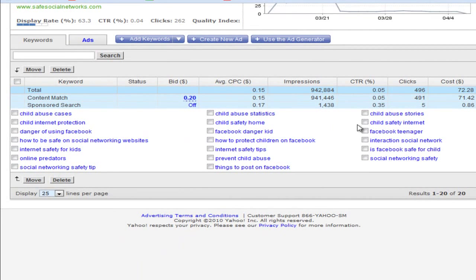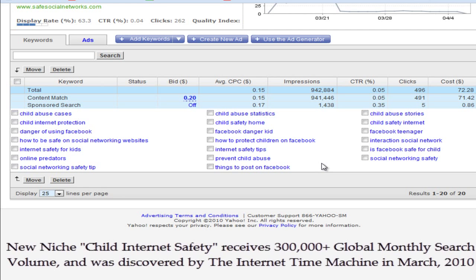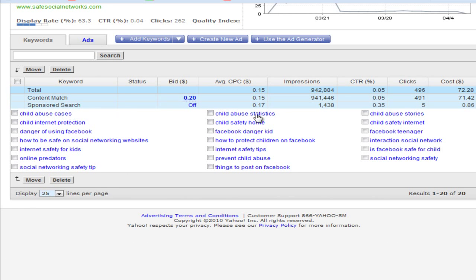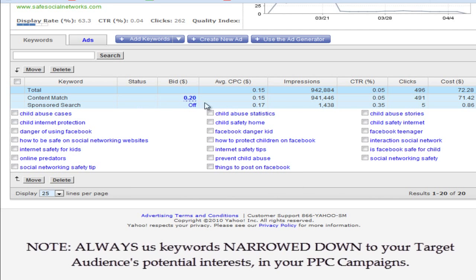As you can see, these are fairly long-tailed keywords that are very focused on a particular crowd of people, and only certain people would come up to a search engine and search for this subject. We didn't use broad terms, or just one or two keywords. We narrowed our exposure down to a specific subset of people who generated about 496 clicks. We call these quality leads.